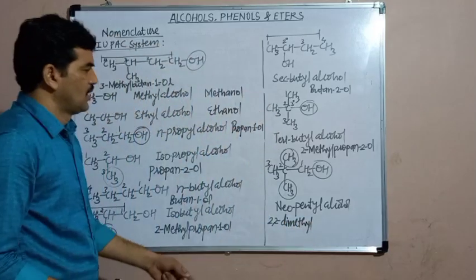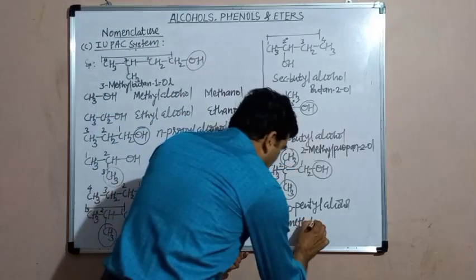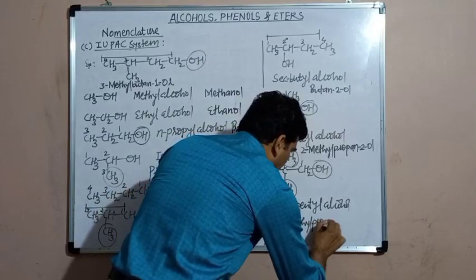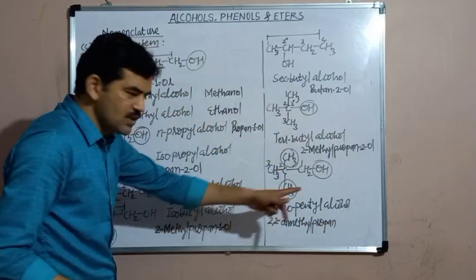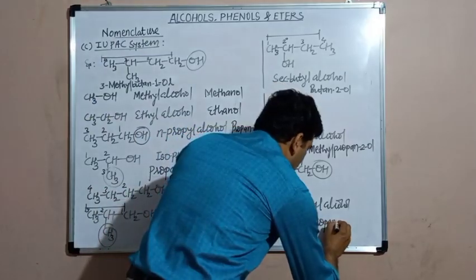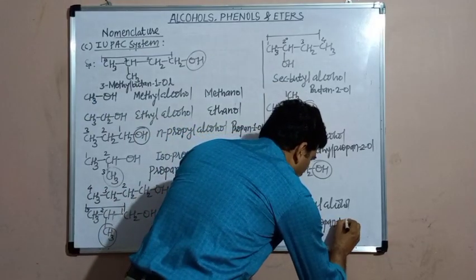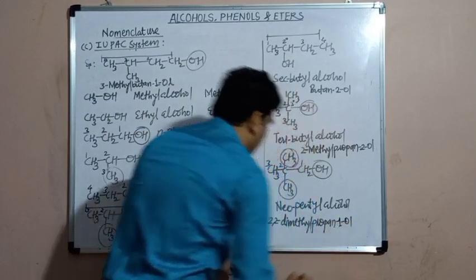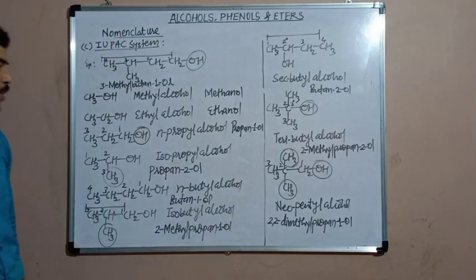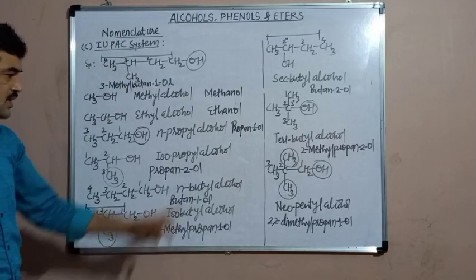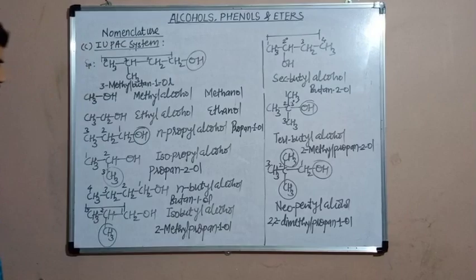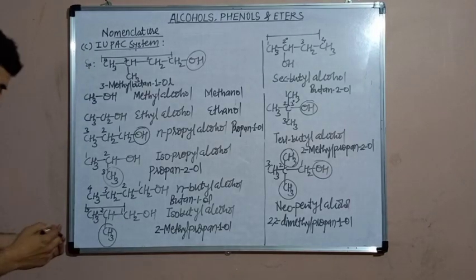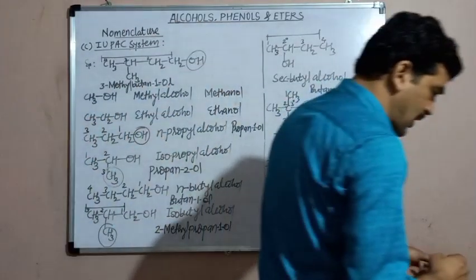Name of the parent alkane is propane. E is removed. Position of the OH is 1, therefore 1-OL. So 2,2-dimethyl propane 1-OL. This is the IUPAC name of neopentyl alcohol. We can take some more examples.